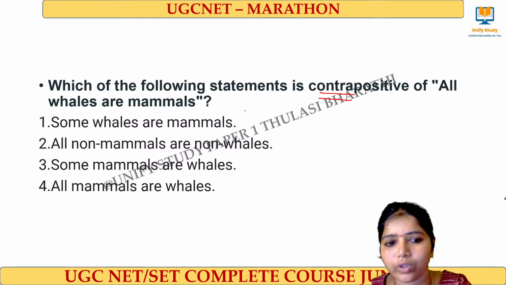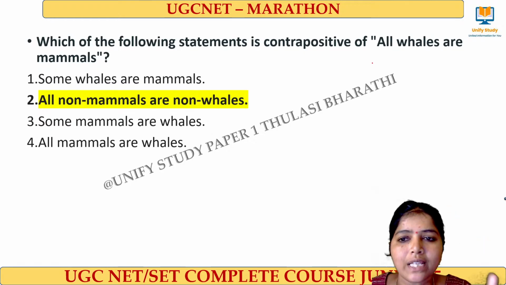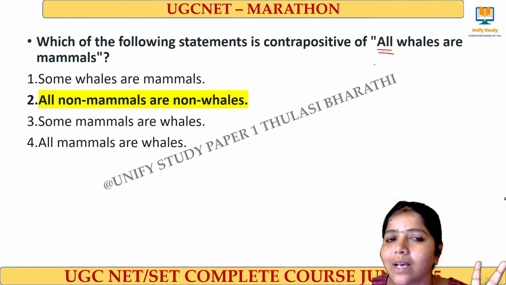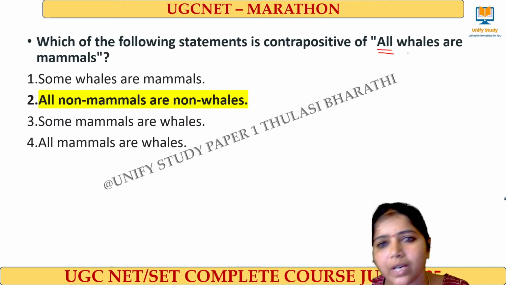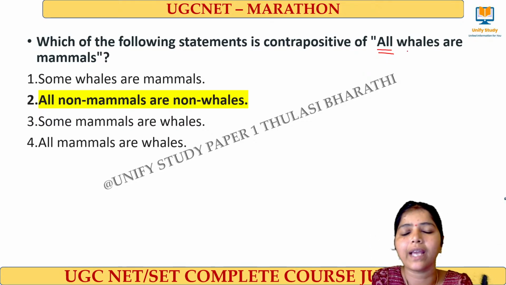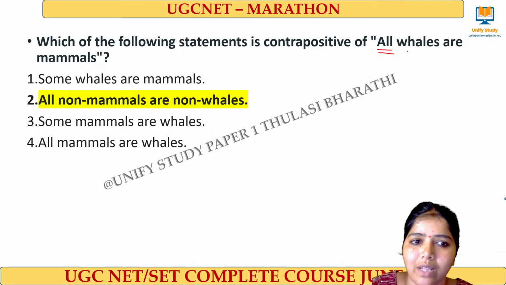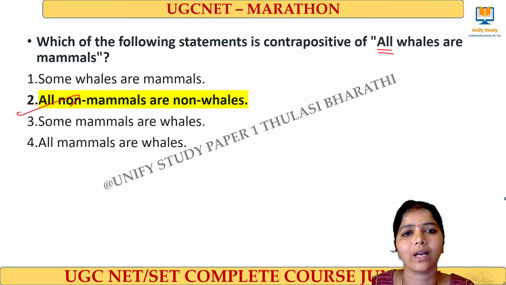Yes, the right answer for this question is option number 2. See, again it is given as all whales are mammals. What is the contrapositive here? We have to switch the subject and the predicate, and we have to negate those subject and the predicates. Then all non-mammals or non-whales will come.